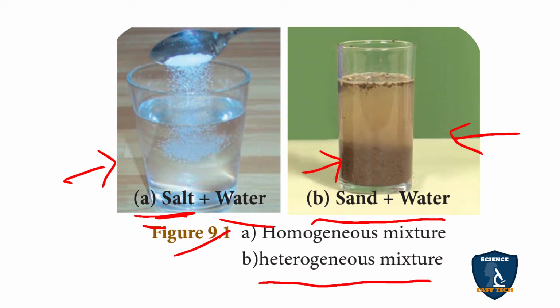You are coming to my point, no? The first one, the salt solution, you cannot separate it because it is evenly distributed. Since it is evenly distributed, it is a homogeneous mixture. Heterogeneous means it is not evenly distributed in the solvent, and it can be separated through filter paper or a filter. We can separate the sand and the water. Because of that it is a heterogeneous mixture.